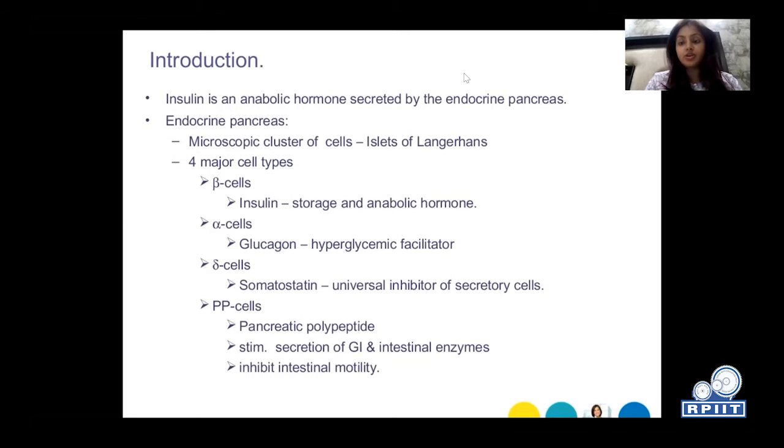So insulin is a storage and anabolic hormone. Glucagon is a hyperglycemic facilitator. Somatostatin is a universal inhibitor of secretory cells, and pancreatic polypeptide stimulates the secretion of the GI and intestinal enzymes. It may also inhibit intestinal motility, that is, it reduces the intestine movement.